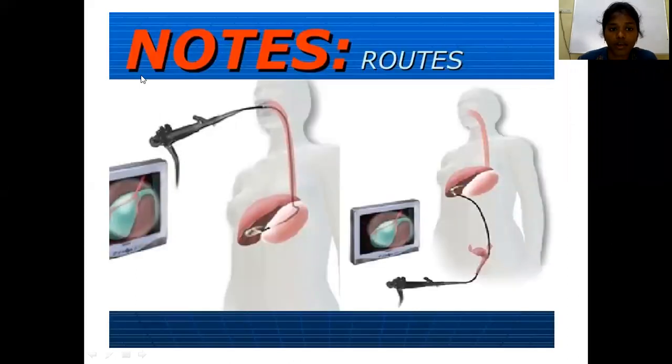See, NOTES, natural orifice. What are the natural orifices? One is the mouth, the other one is the vagina in case of females. If you are performing surgery by using these natural orifice routes, transluminal endoscopic surgery, that is NOTES. This is the advanced technique in laparoscopy, natural orifice transluminal endoscopic surgery, which can be done via the oral cavity, mouth, or vagina.